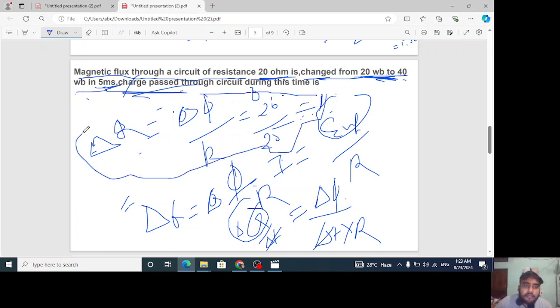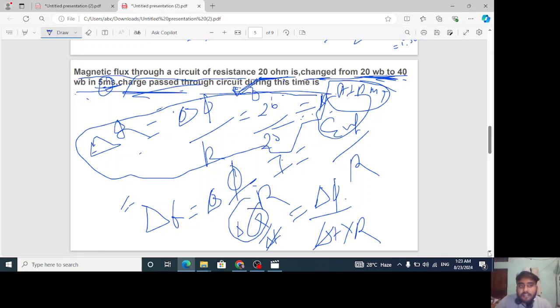This is a very important question. I guess it has been asked sometimes in AIPMT. Remember, this is a good conceptual question, because you can see there was no use of the 5 ms as well. It was just given to make students more confused. That is the game of an examiner.